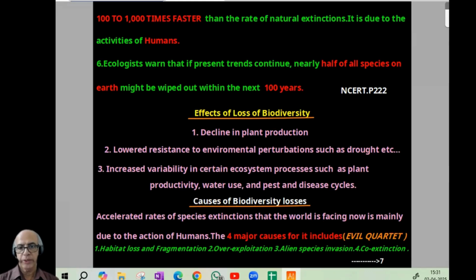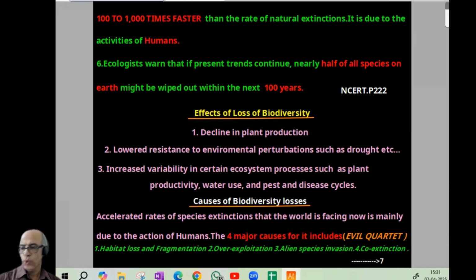So it is so fast. It is due to the activities of human beings. Ecologists warn that if the present trend continues, nearly half of all species on Earth might be wiped out within the next 100 years. So it is not far away.